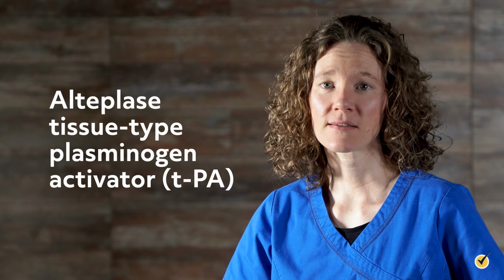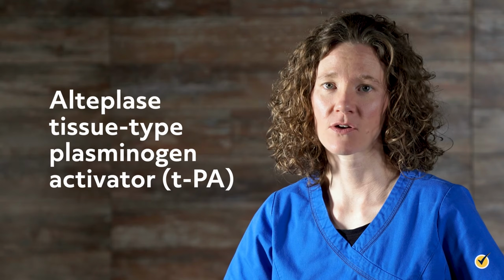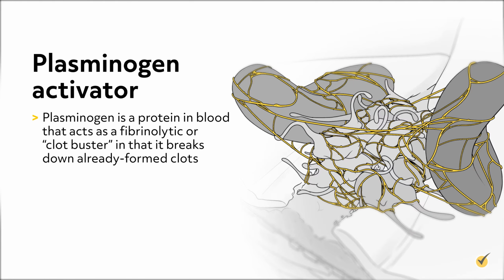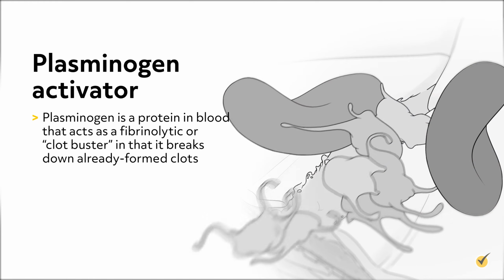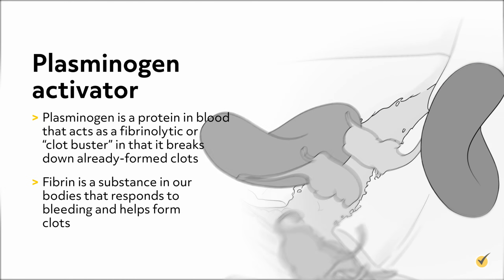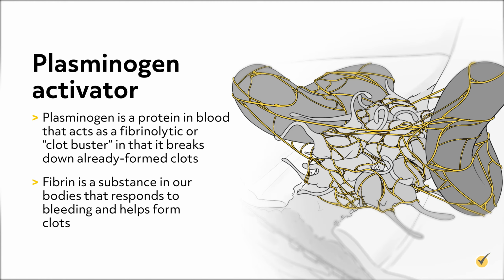First is Alteplase, Tissue-Type Plasminogen Activator, or TPA. What is a plasminogen activator? Plasminogen is a protein in the blood that acts as a fibrinolytic or clot buster in that it breaks down already formed clots. Fibrin is a substance in our bodies that responds to bleeding and helps form clots.